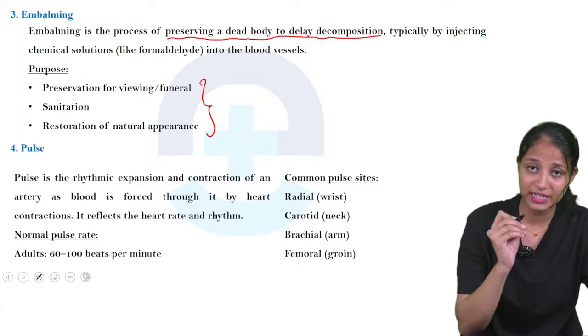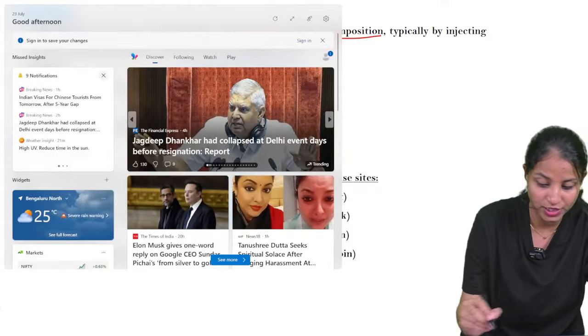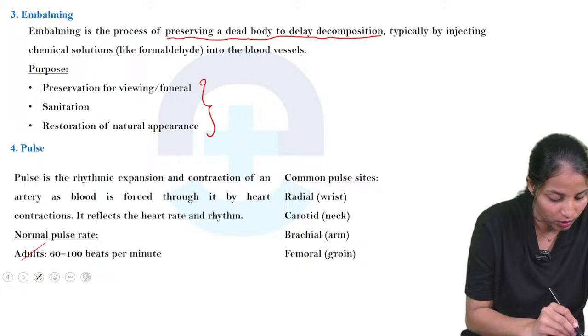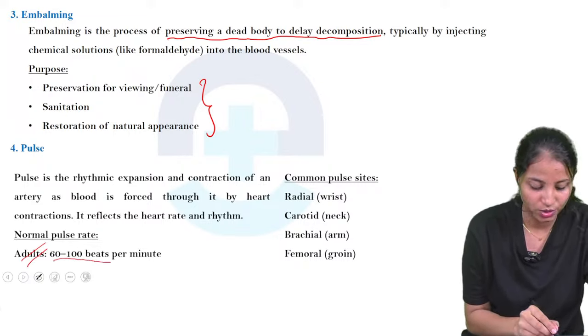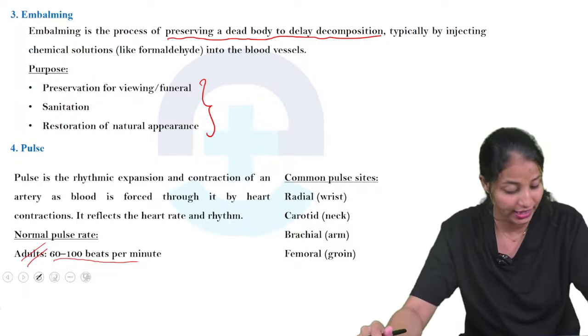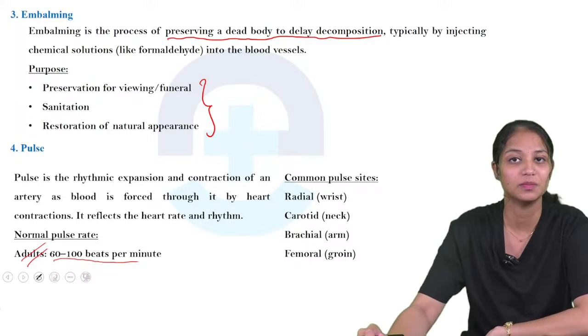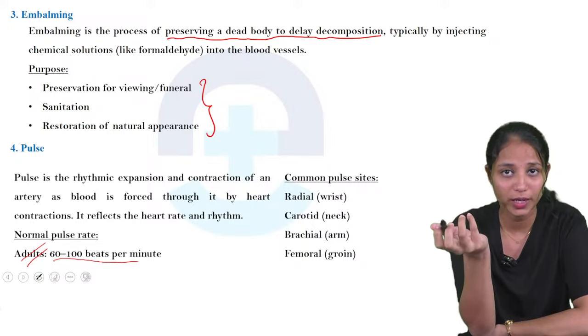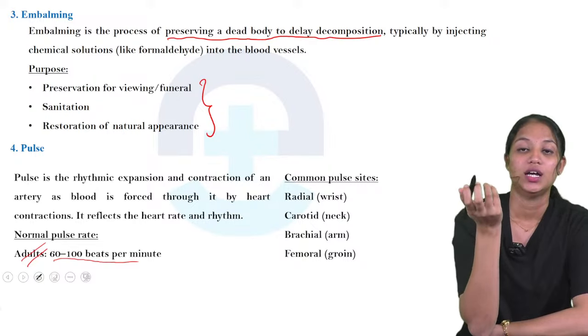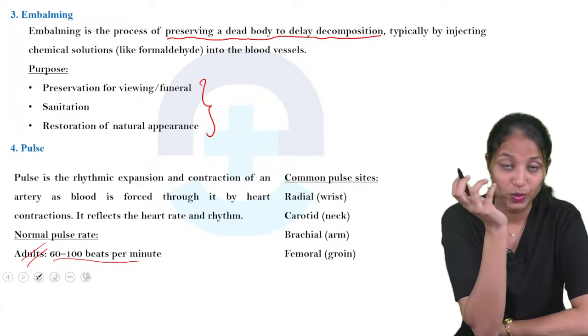Okay, it is an important thing. What is the normal pulse rate? It is 60 to 80 beats per minute. It is very important, and it may be asked as a one word question: 60 to 100 beats per minute. What is the pulse rate?